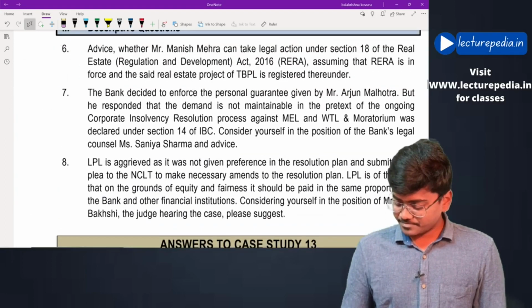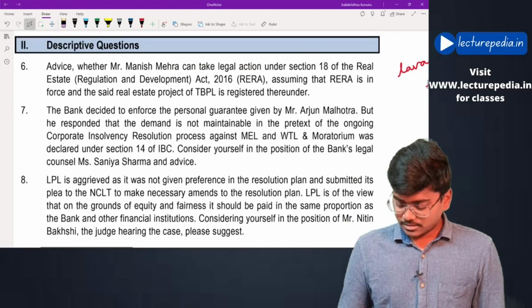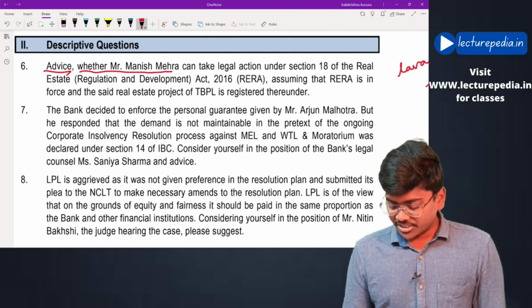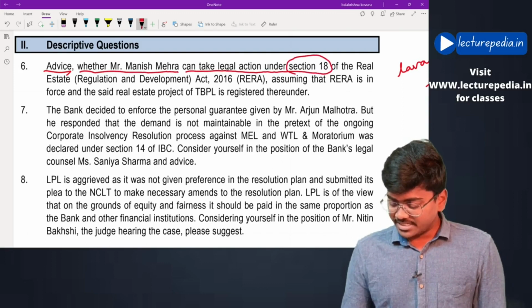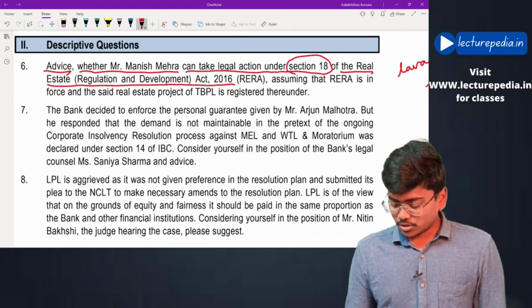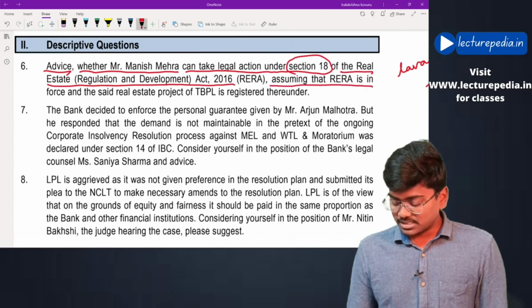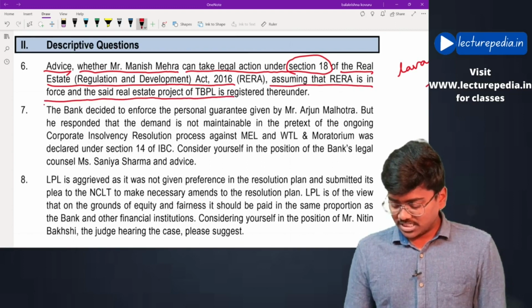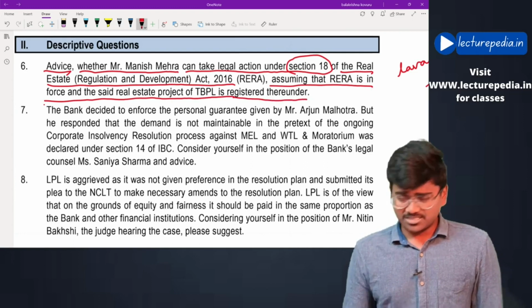Next, advise whether Mr. Manish Mehra can take legal action under section 18 of the Real Estate Regulation and Development Act 2016, assuming that RERA is in force and the said real estate project of TBPL is registered thereunder.